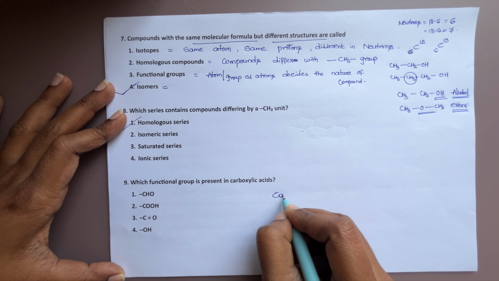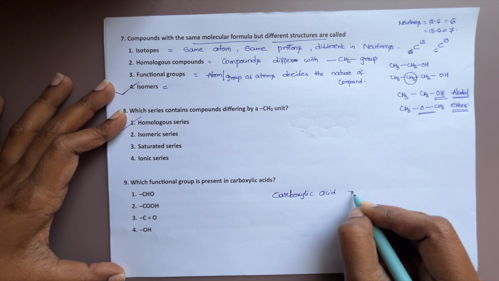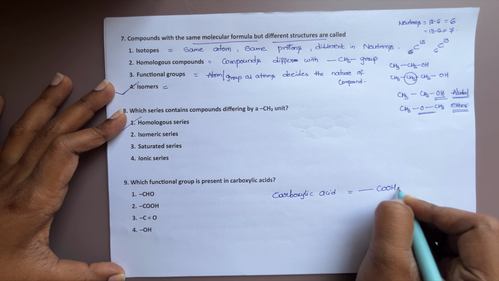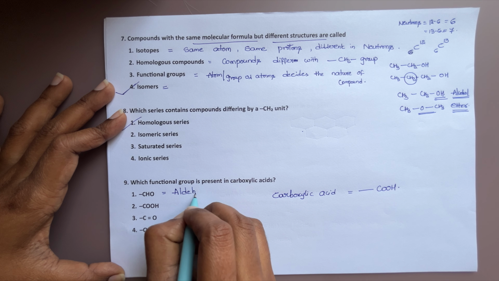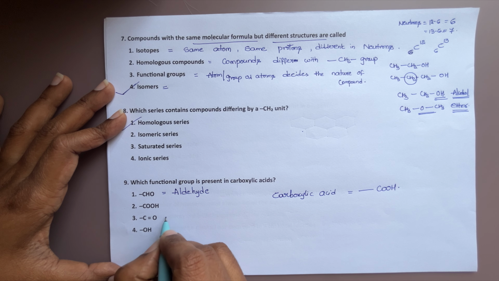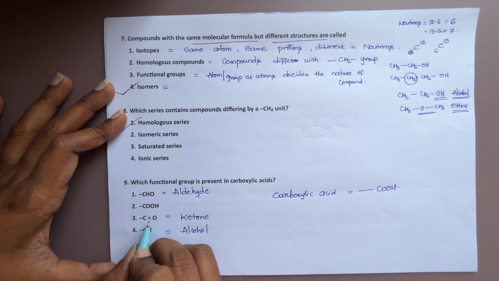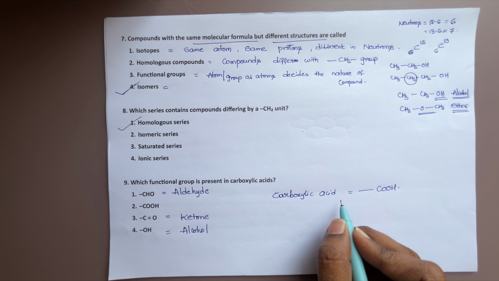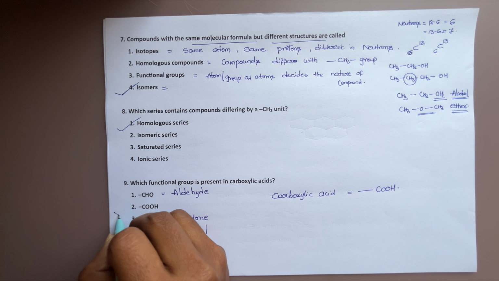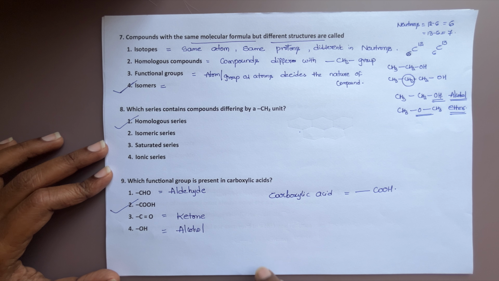See, the carboxylic acid functional group is COOH. OH is alcohol. C double bond O is ketone. CHO is aldehyde. COOH is carboxylic acid. So the functional group of carboxylic acid is COOH. This is also fact based. You have to remember these formulas.